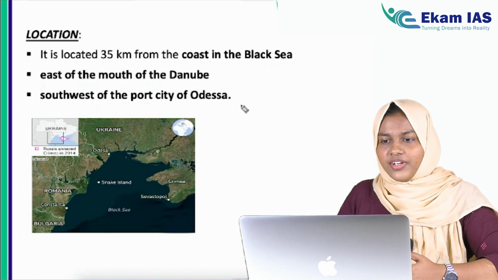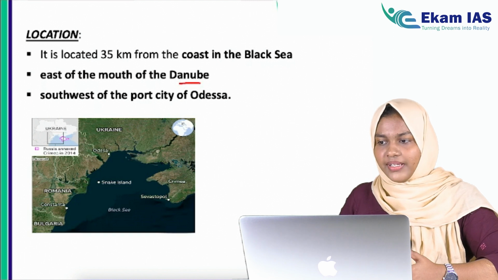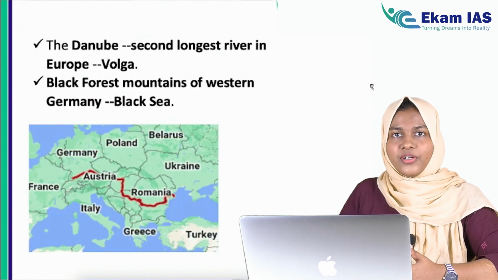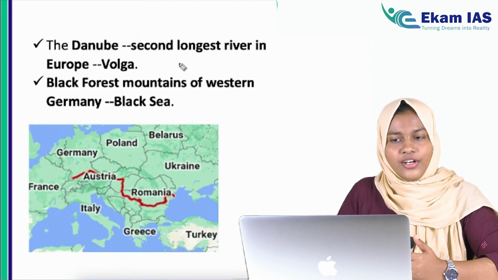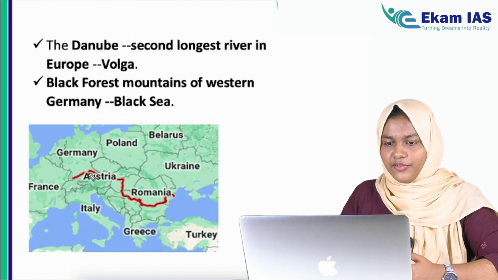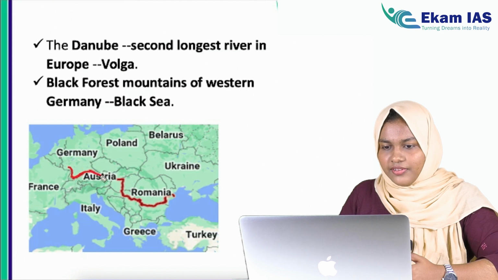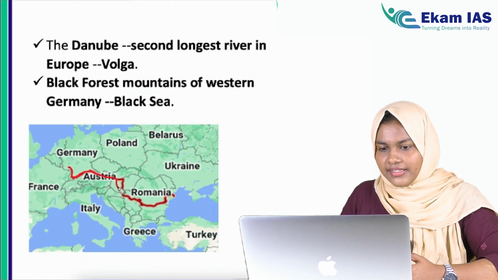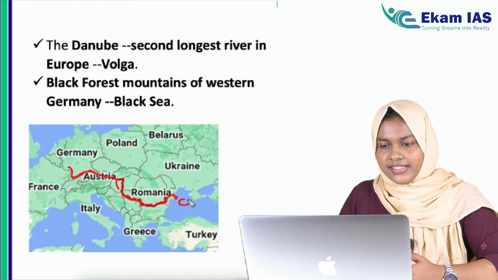Since the news mentions the Danube River, let's look at the Danube River as well. One important feature of the Danube River is that it is the second longest river in Europe after the river Volga. See, this is the flow of the Danube River. It starts from the Black Forest mountains of western Germany and flows through different countries like Austria, Romania, etc. It reaches Ukraine and drains into the Black Sea where we have the Snake Island.